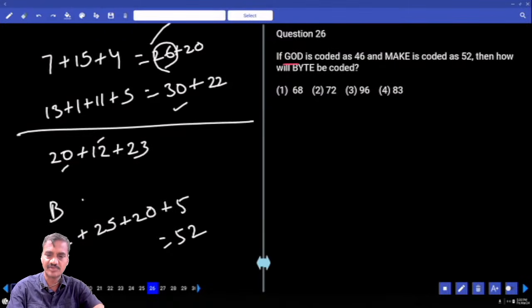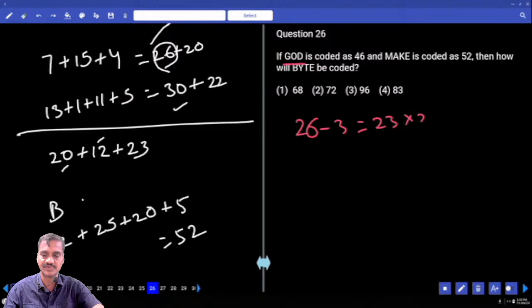Now in this one, how many letters are there? There are 3 letters. Now 26 minus 3 is so much. 26 minus 3 is 23. Now 23 into 2 is 46. Does it match or not? And in the same way, now here make.